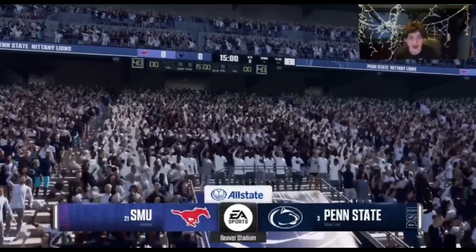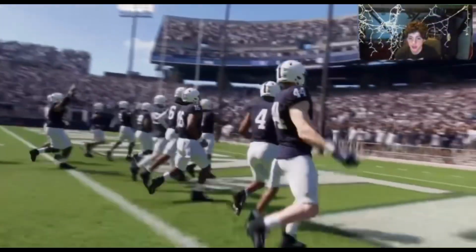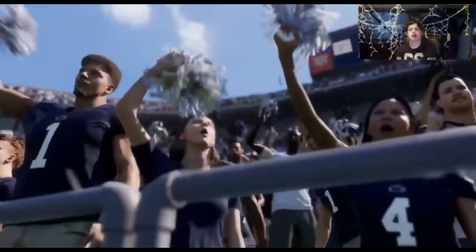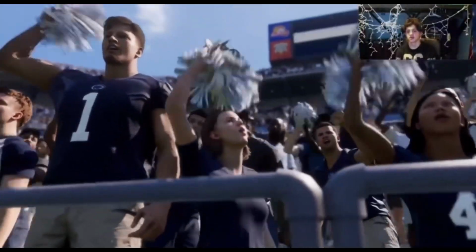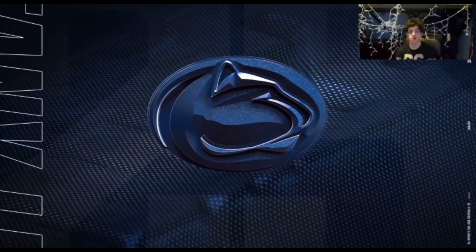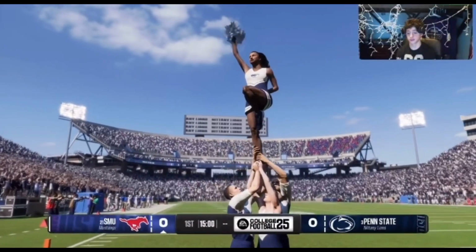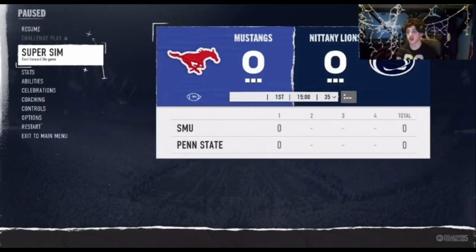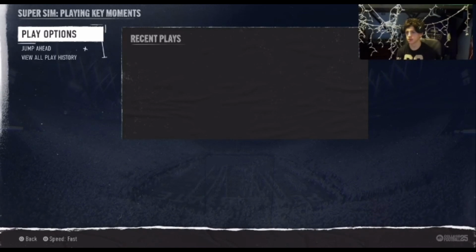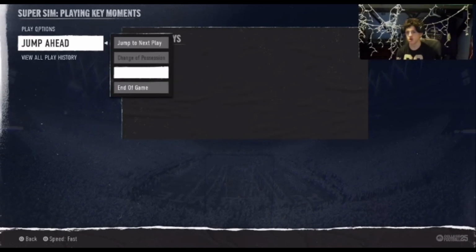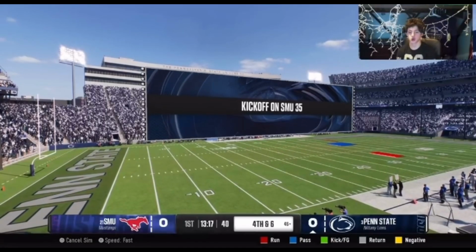Alrighty, we're going to be heading on to this game. This is another pretty big game, honestly. I'm going to be honest, this is going to be an interesting game. We're going to see how good SMU really is. So yeah, let's get underway and see who wins the college football playoff first round.